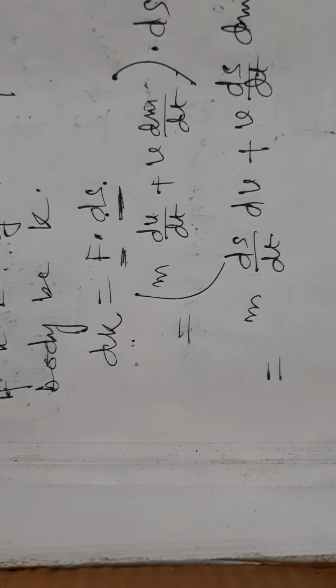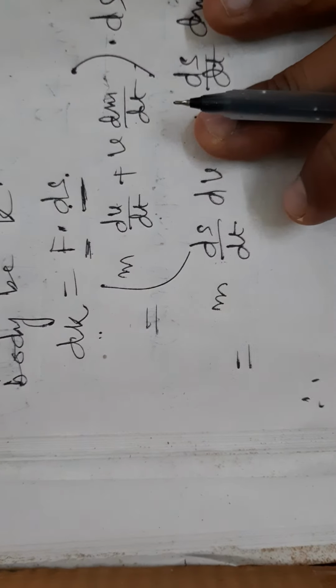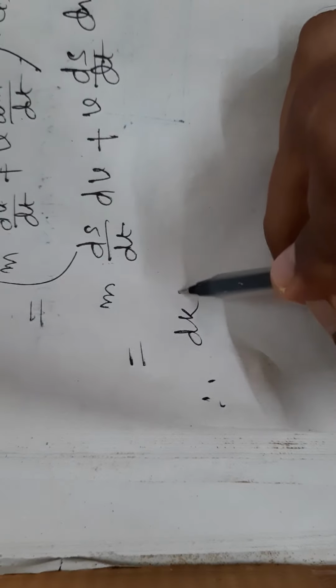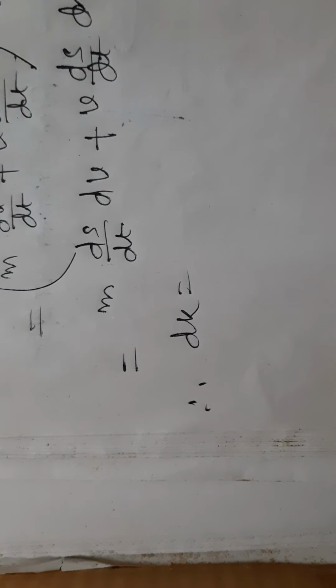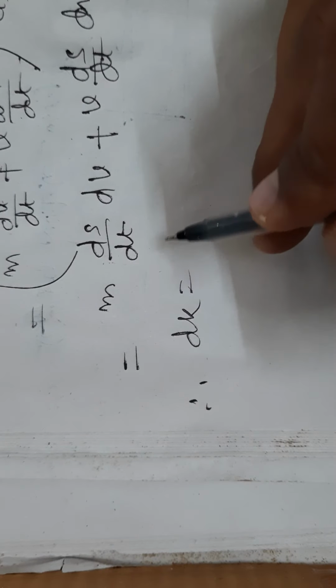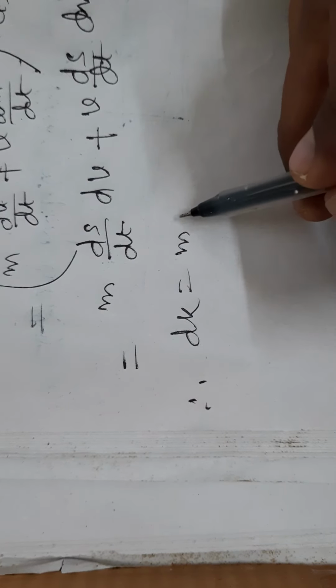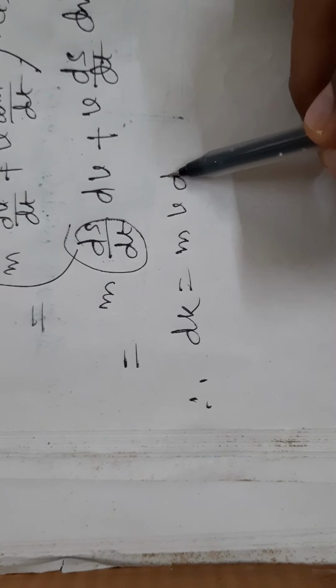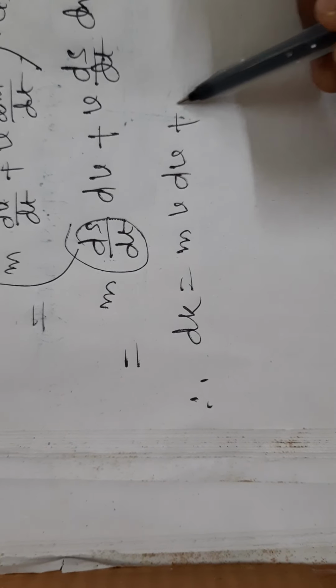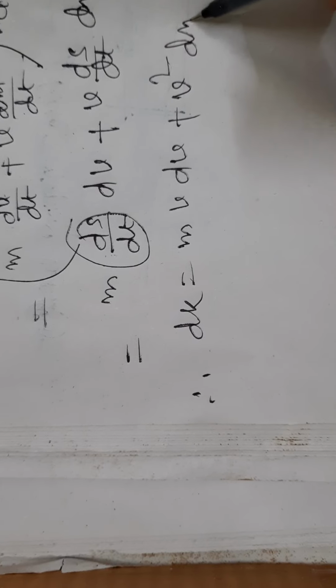Next we can write dK equals m v dv plus v square dm.